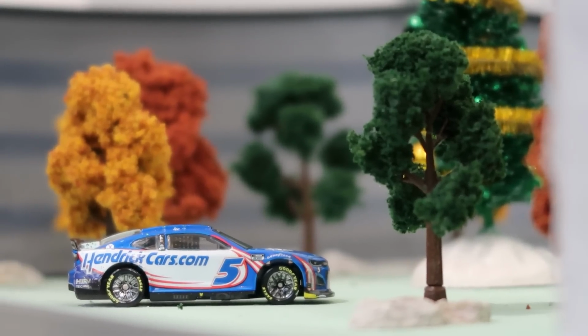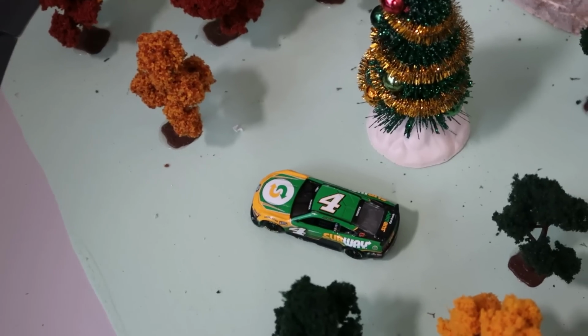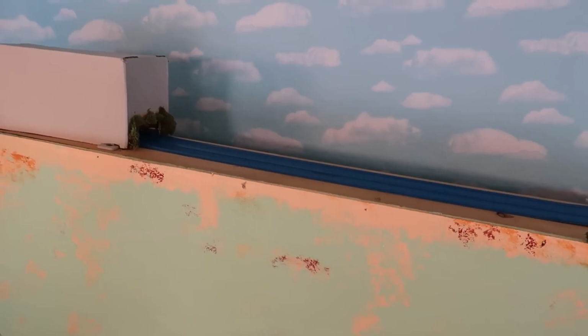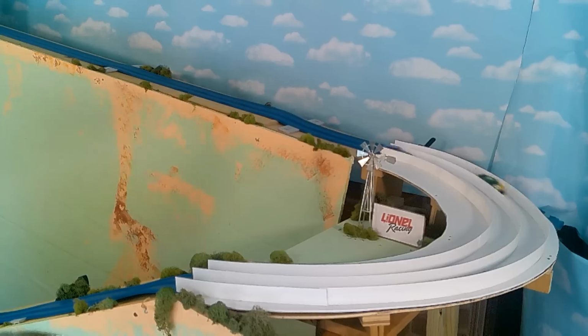Kyle Larson swept his first round matchup. He'll now go toe-to-toe against the closer, Kevin Harvick, who bested Christopher Bell in 4 races. 2 drivers from California going head-to-head here in the Western Conference semis.